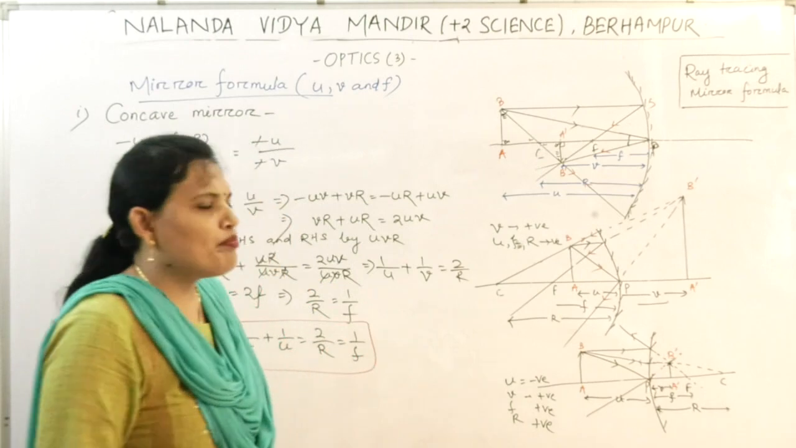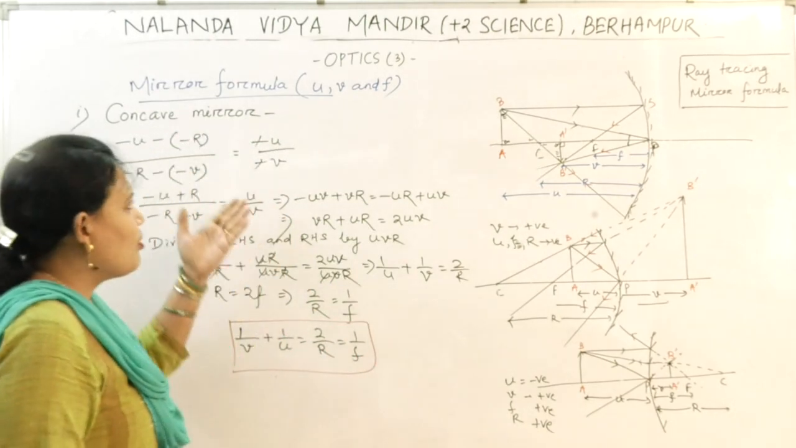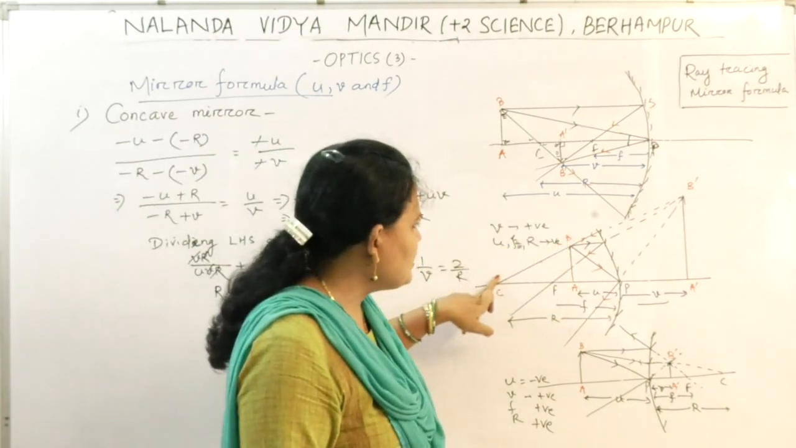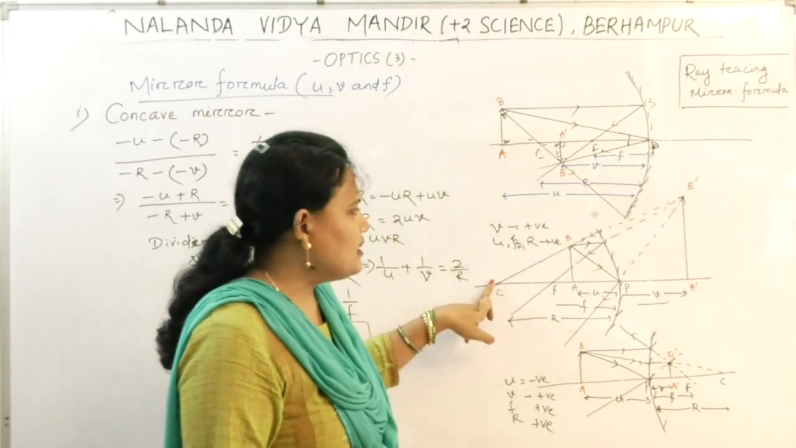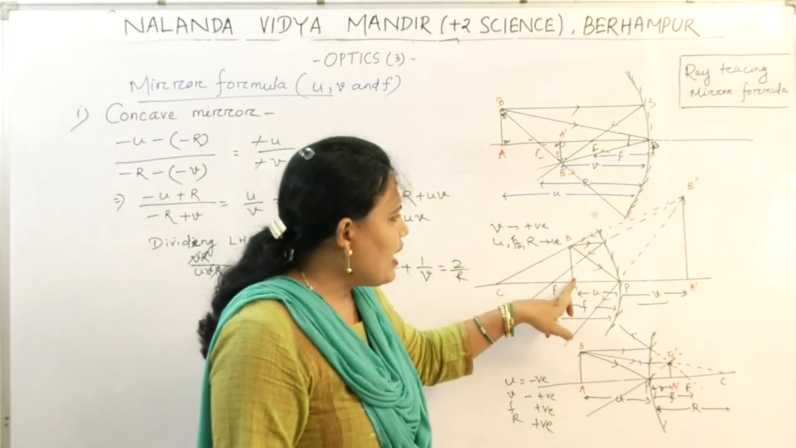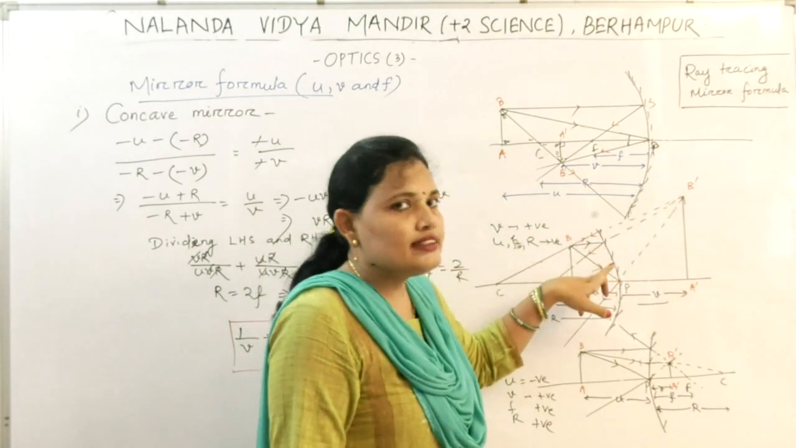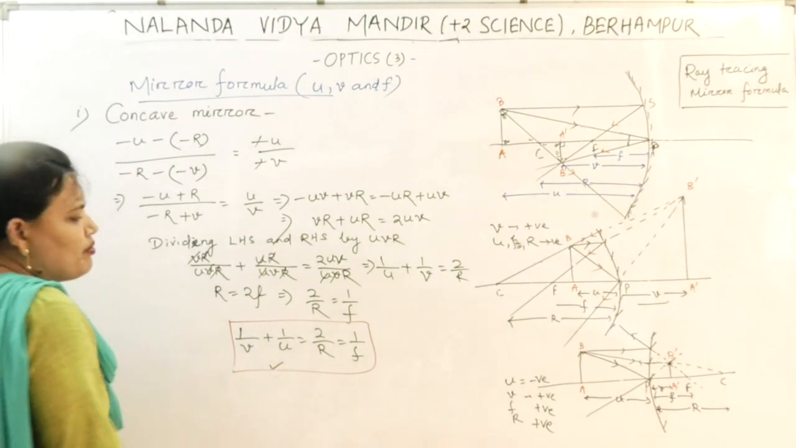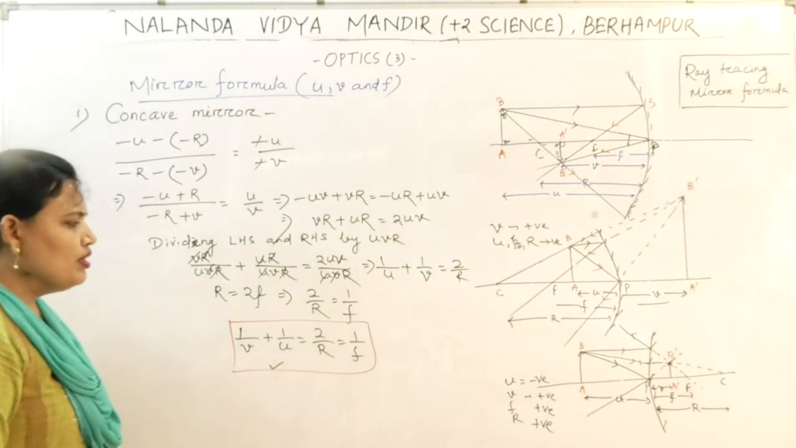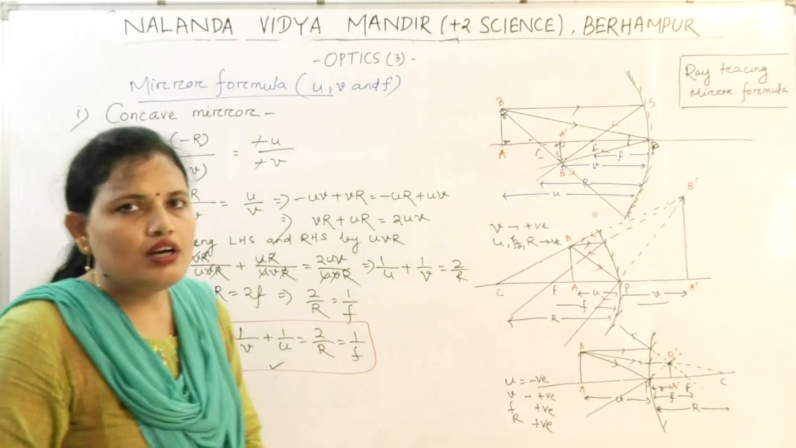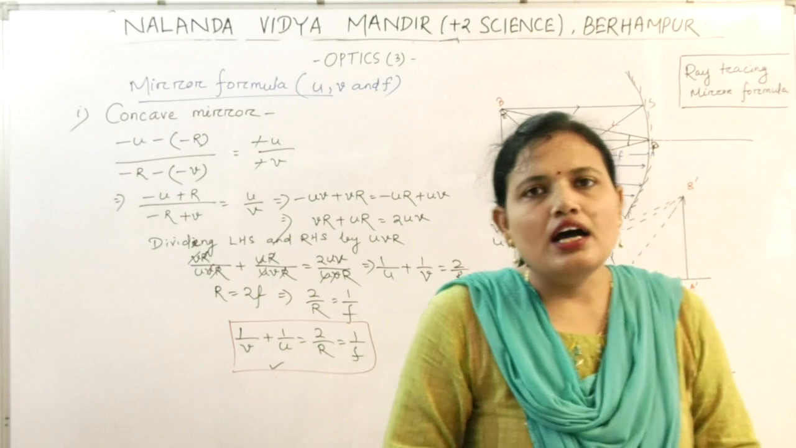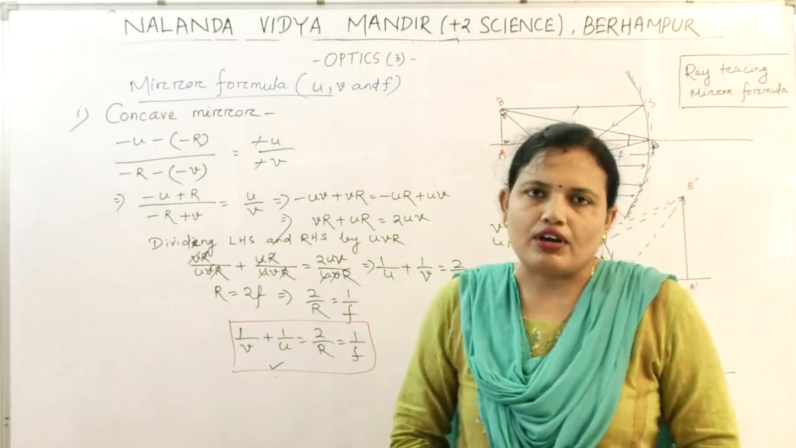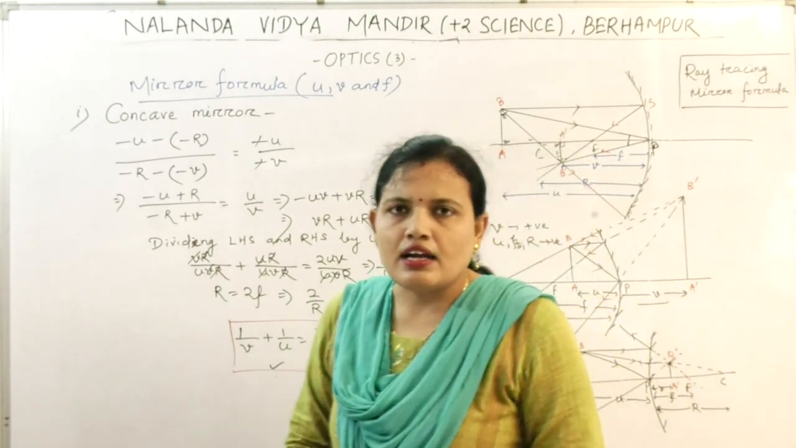So by taking the appropriate sign convention, if we will go through the same process by considering the two triangles here also, A, B, C and A dash, B dash, C, again the other two triangles A, B, P and A dash, B dash, P, by going through the same process, we can find the mirror formula 1 by V plus 1 by U equal to 1 by F, and that is equal to your 2 by R, where U is the object distance, V is the image distance and F is the focal length. Hope all of you are clear now.